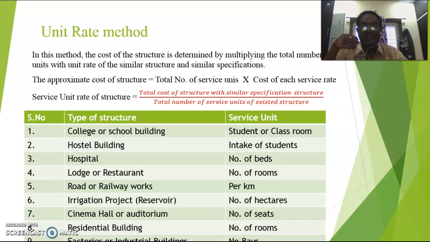Hostel building. Whenever you want to install a hostel building, what is the intake of the students? So the service unit is a student. Intake of the students is the service unit. Next one, hospital. So number of beds.